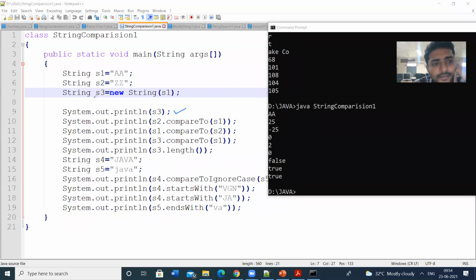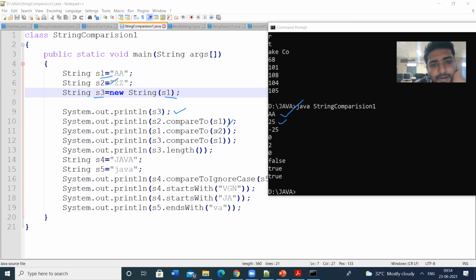S3 is S1, AA, so AA is printed. Next, S2 is compared with S1. S2 is this one, S1 is this one. Both are not equal. We get some constant value for S2 compared with S1.